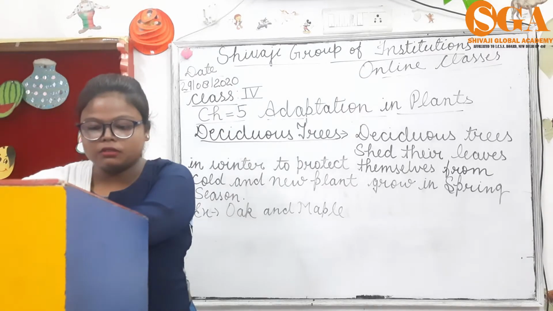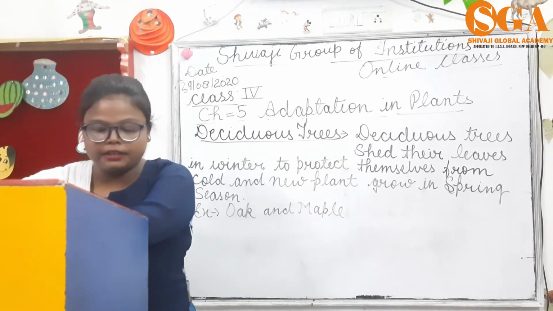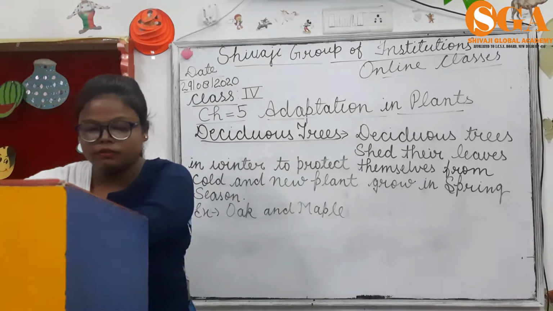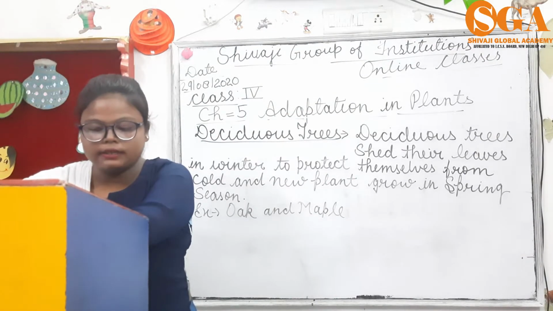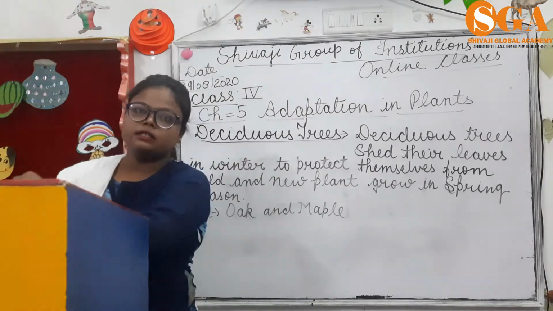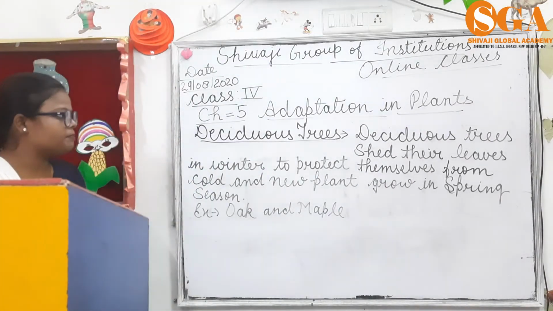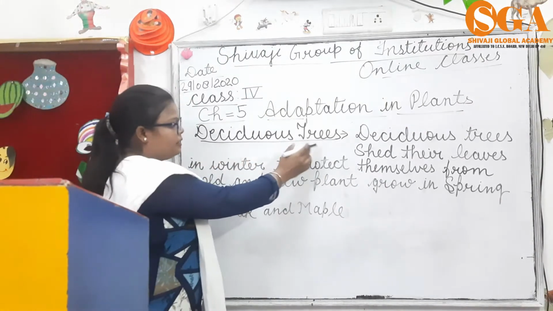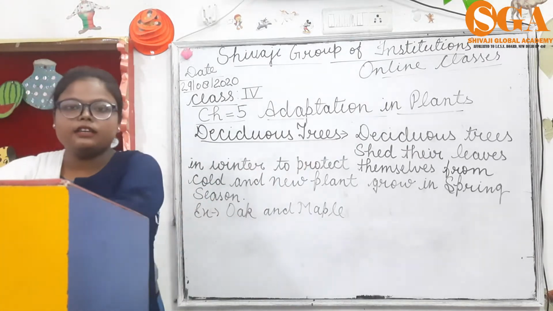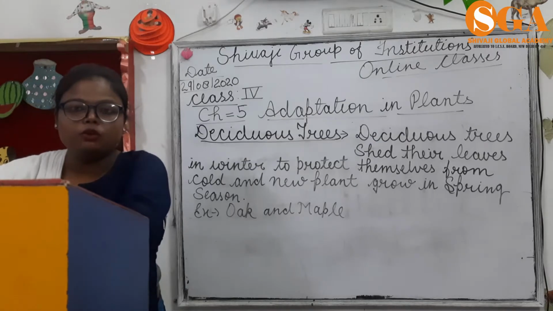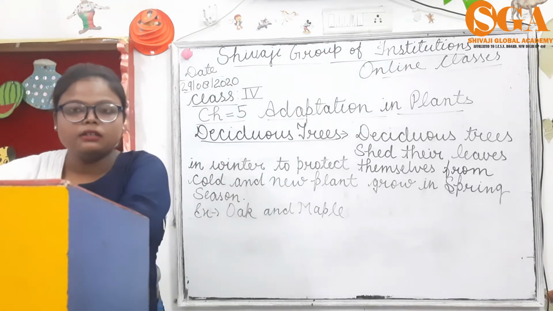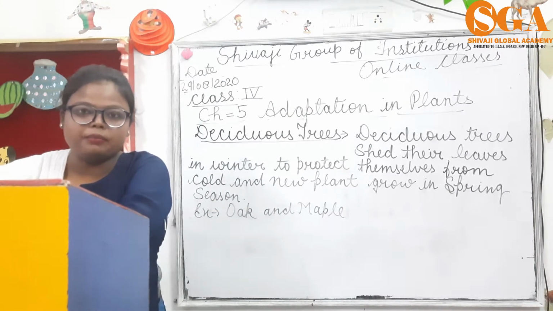Kids, your chapter 5 has started, that is adaptation in plants. In adaptation in plants, we covered the topic adaptation in plants and the next topic is terrestrial plants. In terrestrial plants, the next topic is deciduous trees. Deciduous trees shed their leaves in winter to protect themselves from cold, and new trees come in spring season. Example, oak and maple.